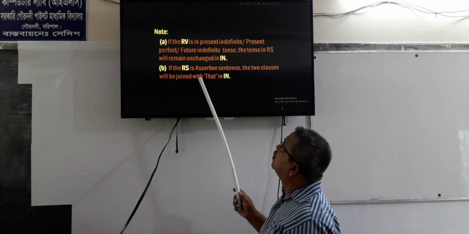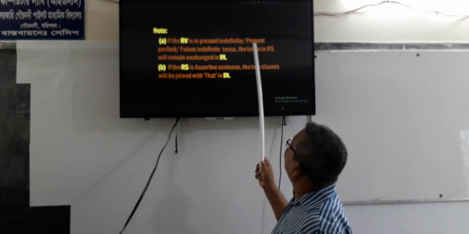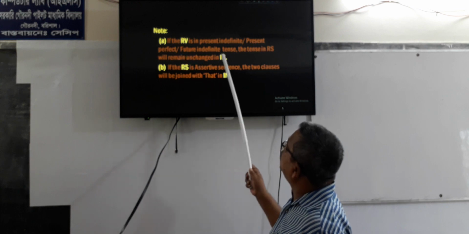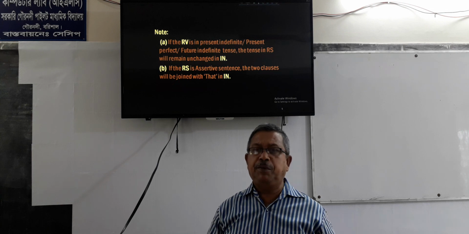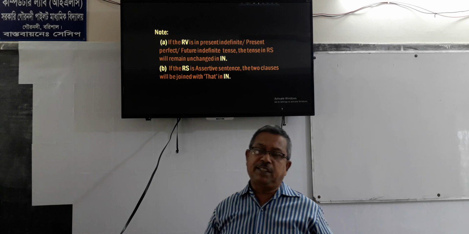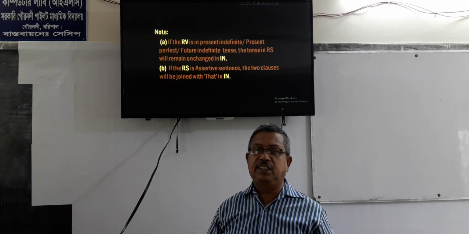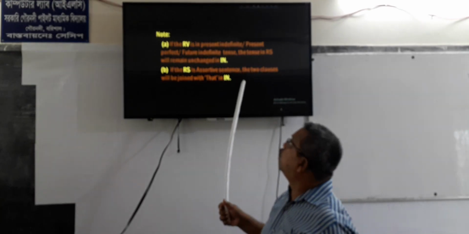Note: if the RB is in present indefinite tense, present perfect tense, or future indefinite tense, the tense in RS will remain unchanged in indirect narration.